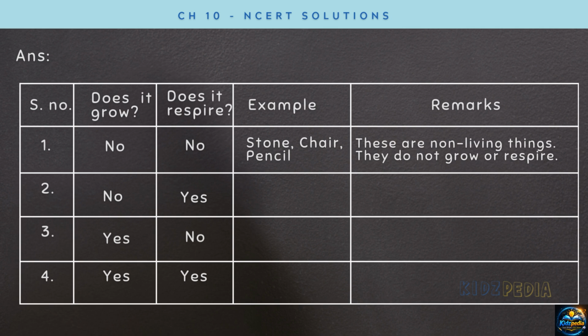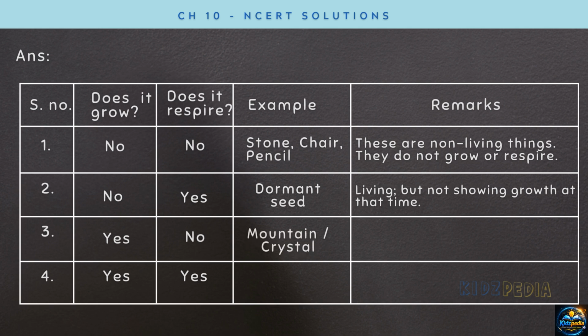Second, does it grow? No. Does it respire? Yes. Example can be a dormant seed. A dormant seed may not show visible growth, but it is still alive and slowly respiring. When it gets suitable conditions like water, air and warmth, it begins to germinate and grow into a plant. Third one, does it grow? Yes. Does it respire? No.